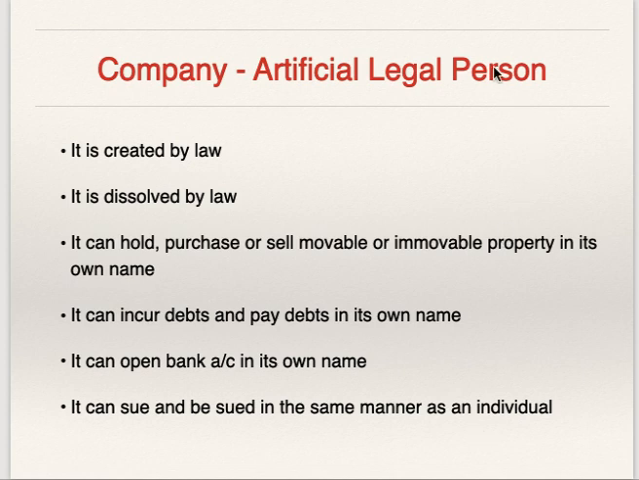So that is the reason why it is known as person, because just like person, it can take loan in its own name, it can open bank account, it can sue and be sued in the same manner as individual, it can purchase, sale, have property in its own name. But it is not natural person, so it is artificial person. And why it is legal person? Because it is created by law and it is dissolved by law.